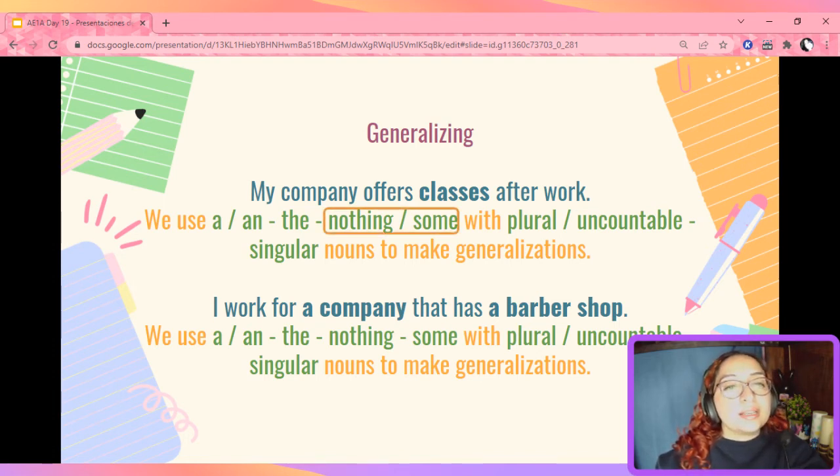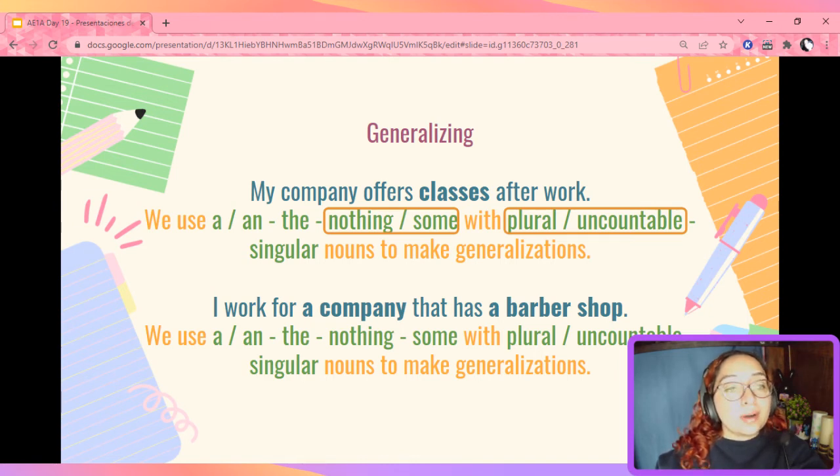So in this case, what about my noun? Is this a plural or uncountable noun, or is it a singular noun? That's right, classes is plural. However, this rule also applies for uncountable nouns, like sugar. Okay, now, this is of course to make generalizations. Let's complete the other rule. Pause the video while you read the sentence and choose the correct options to complete it.